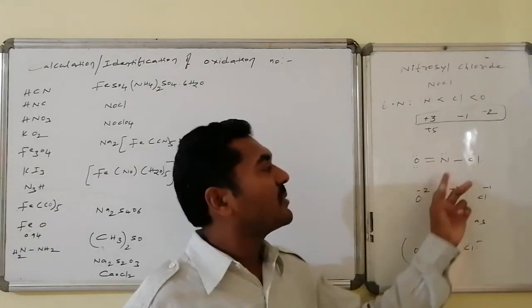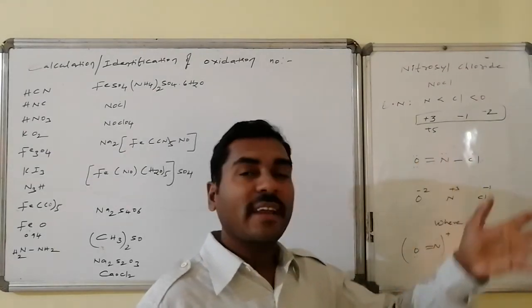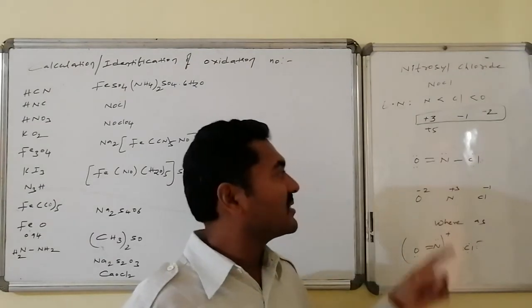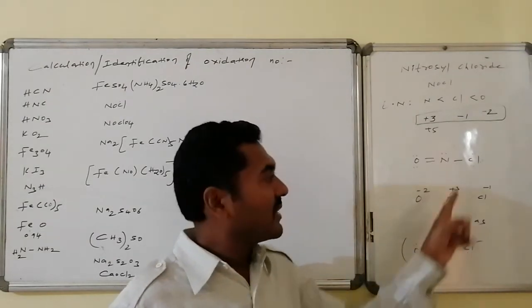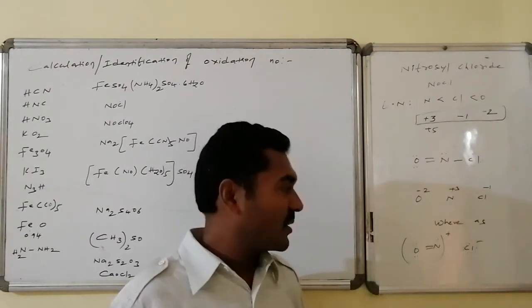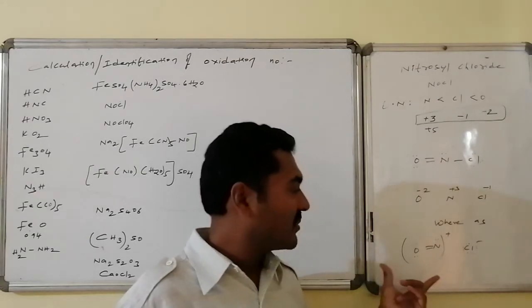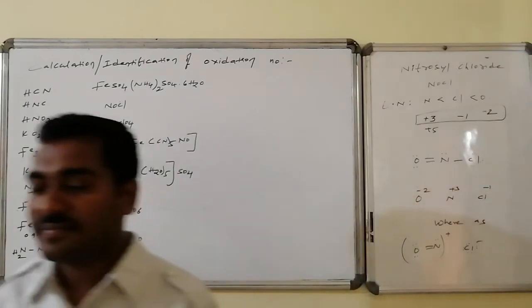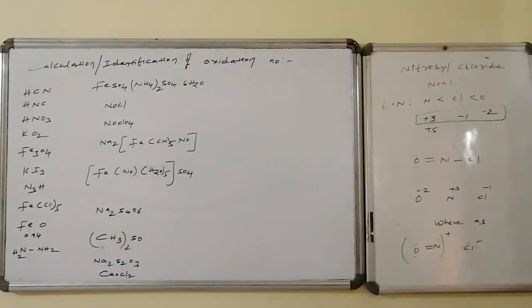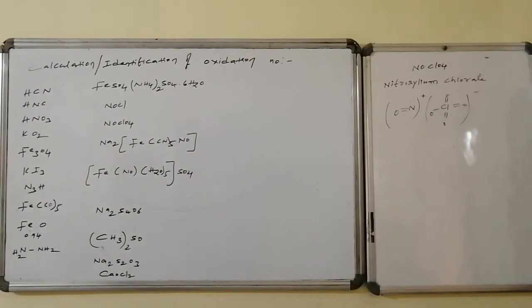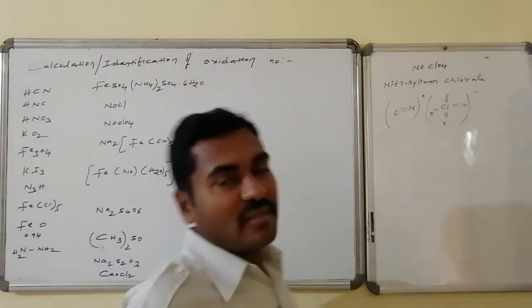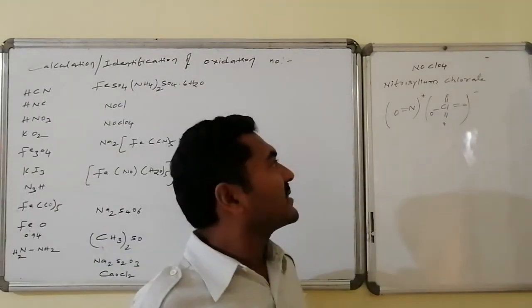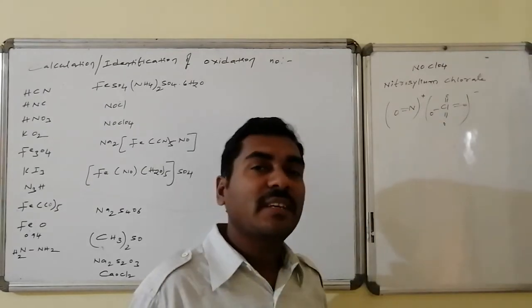Sometimes the cation and anion can also be present individually. If this bond is broken in favor of chlorine, giving Cl-, then NO in the form of NO+ is said to be the nitrosylium cation. NOClO4 is also nitrosylium perchlorate. We already discussed nitrosylium, that is NO+ followed by ClO4-.